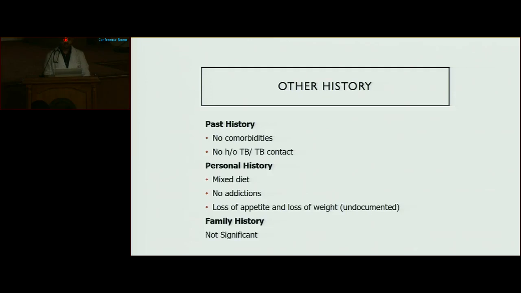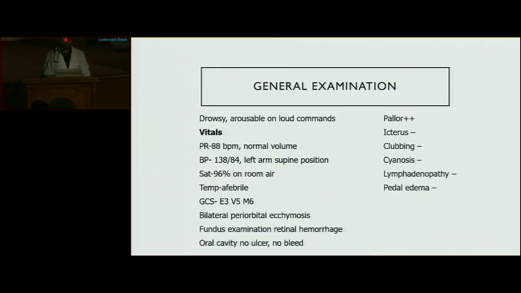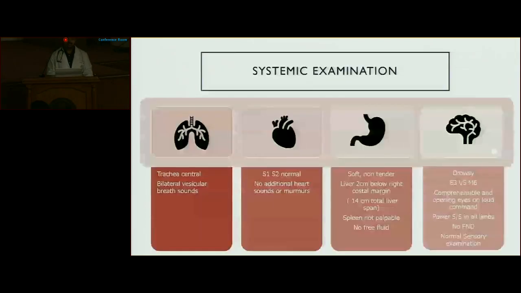Family history not significant. On general physical examination, patient was drowsy and arousable on loud commands. Her vitals were stable. Her GCS was E3V5M6 with bilateral periorbital ecchymosis. Fundus examination showed retinal hemorrhage, oral cavity normal, and she had significant pallor with no icterus, clubbing, cyanosis, lymphadenopathy, or pedal edema. On systemic examination, her respiratory system, CVS and per abdominal examination were within normal limits. On CNS examination, patient was drowsy with GCS of E3V5M6, power 5/5 in all limbs with no focal neurological deficit and normal sensory examination.